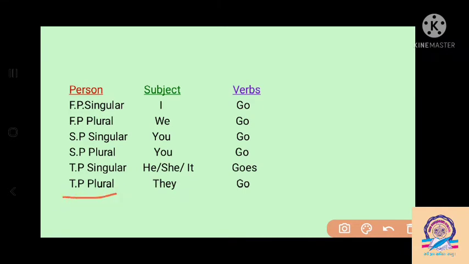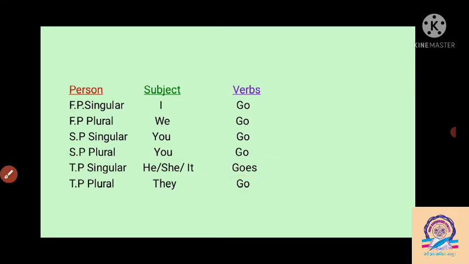Then the third person: if we are talking about the third person and they are more in number, more than two, then we use they here. For that we also use the main form of the verb here. So in short, if the subject is in third person singular, it means he, she, it and one singular noun, then we have to apply s or es to the main form of the verb here.